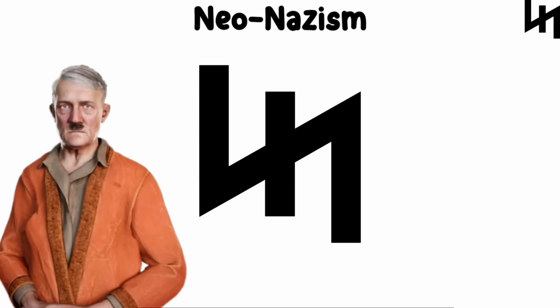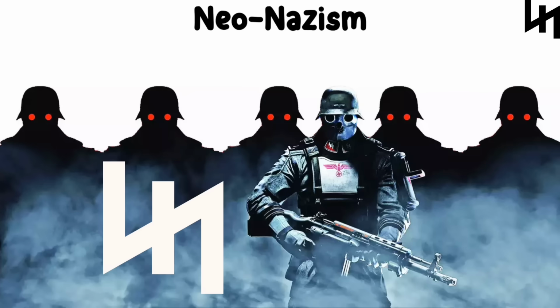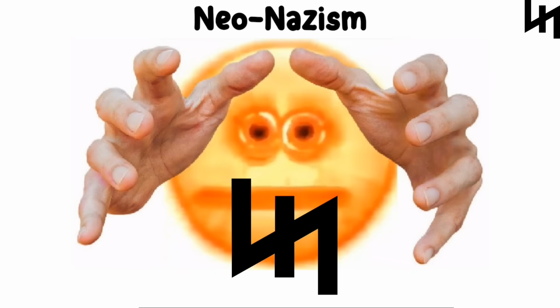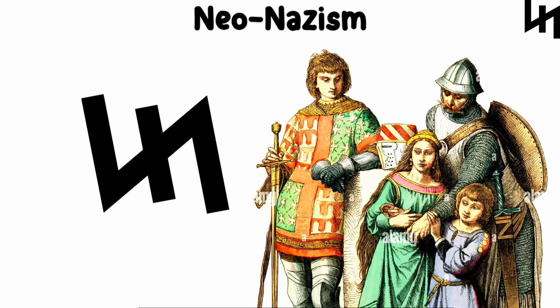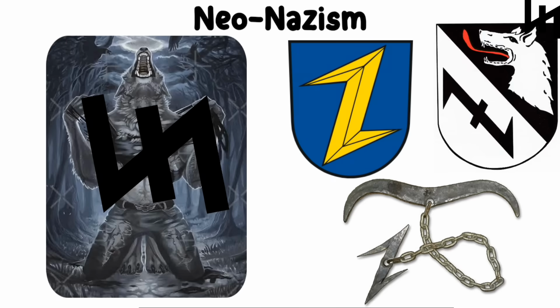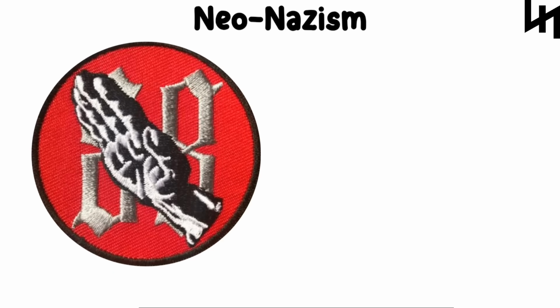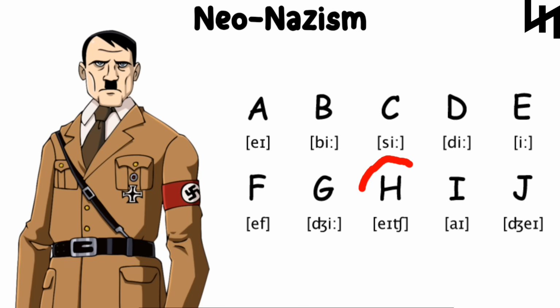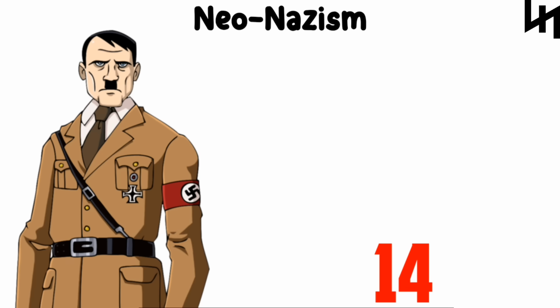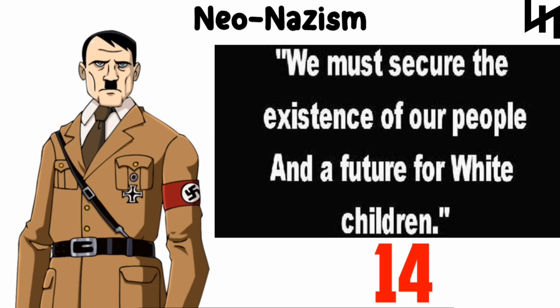Another is the Wolfsangel, a rune-like emblem that was originally used by some Nazi military units and later adopted by neo-Nazis. It was originally used in medieval Germany as a coat of arms symbol and a way to trap wolves. Also, 88 stands for Heil Hitler, since H is the 8th letter of the alphabet, and 14 refers to the 14 words, a well-known white supremacist slogan.